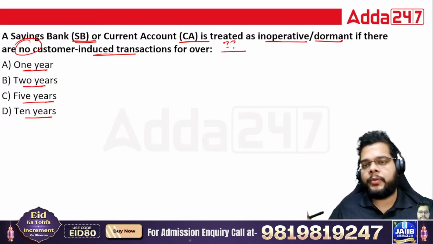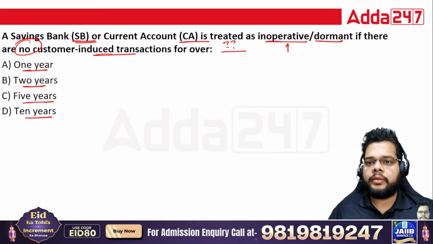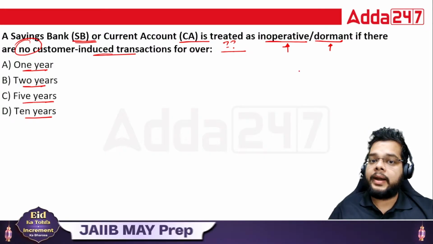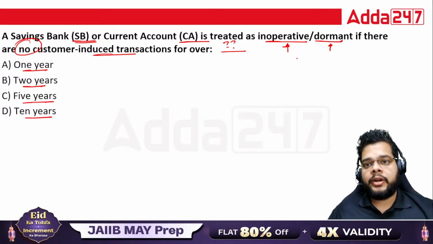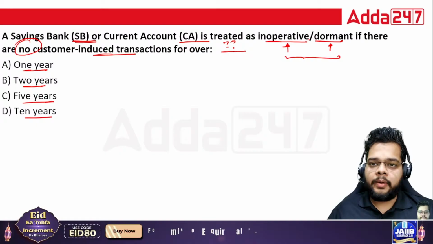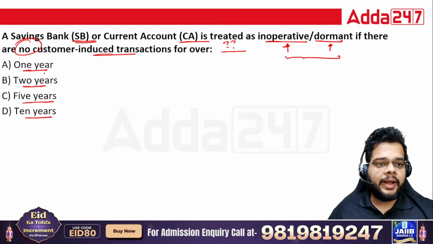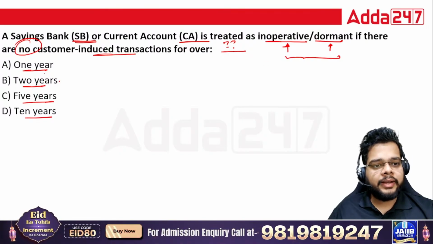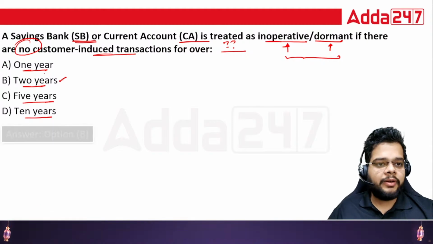A customer who is not operating the account is more or less dormant. For how many years should it be like this in order to call it an inoperative or dormant account, whether it is 1 year, 2, 5 or 10 years? The correct answer is 2 years. Option B will be the right answer.